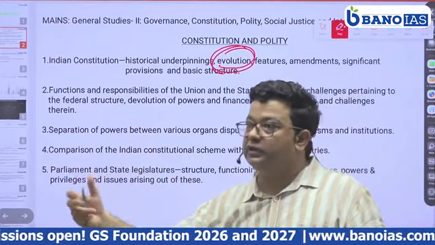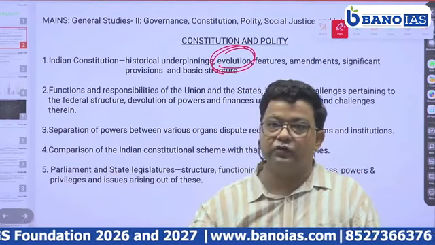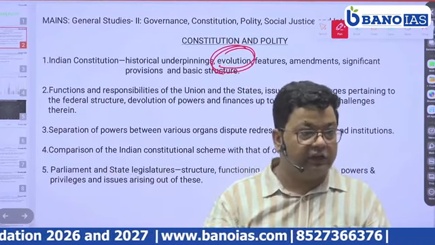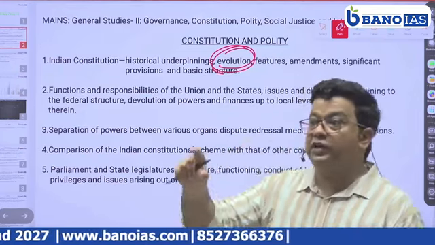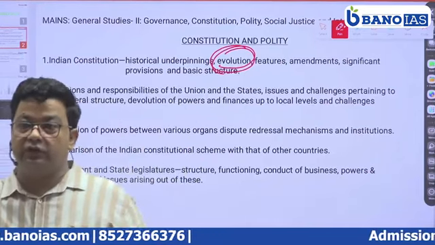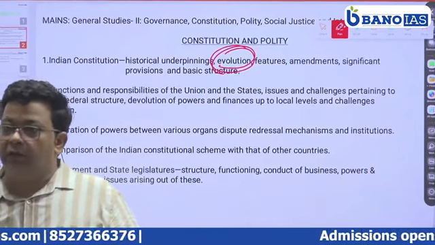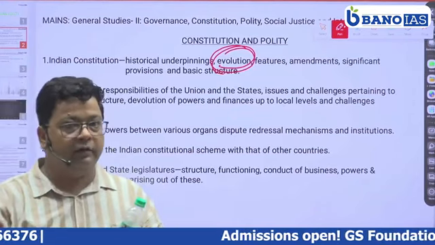Euthanasia, passive euthanasia, right to die, whether it is a constitutional right or not. All these come under evolution. So we need to understand why the Indian constitution is known as a living document, because it is always ready to keep on changing and evolving.